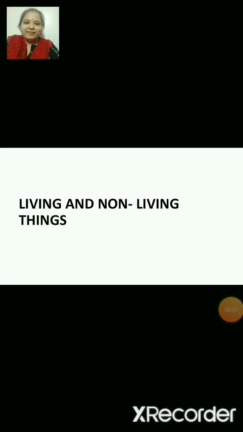Hi everybody. In the previous session, we discussed living and non-living things, like how do you differentiate living things from non-living things? We also studied in detail two characteristics of living things, like living things move and living things grow. There are also other characteristics of living things. Can you tell me what they are?